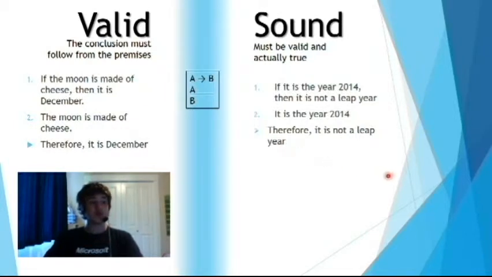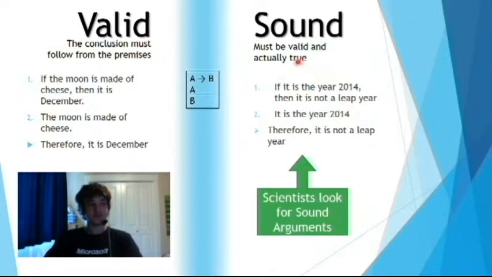So scientists really look for more than just valid arguments. They look for sound arguments, which are arguments that are both valid and actually true. An example of a sound argument is right here. If we substitute "it is the year 2014" for A, and "it is not a leap year" for B, then this argument would be both valid and sound.